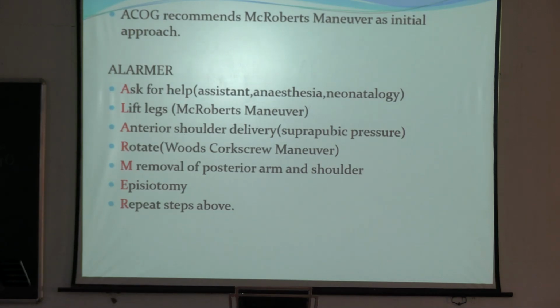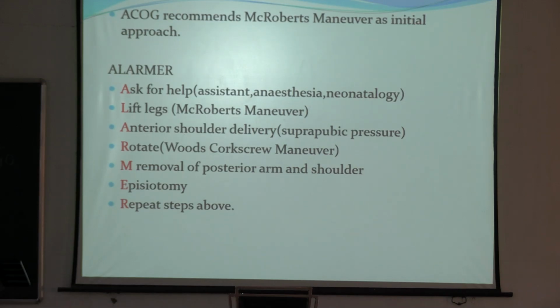Ask for help: you will ask the seniors, the pediatrician, and the anesthetist. Then you will lift the legs, that is the McRoberts maneuver. You will give suprapubic pressure for the anterior shoulder delivery. Then you will do Wood's corkscrew maneuver, that is, rotate the fetal shoulder. Then removal of the posterior arm and shoulder. The episiotomy should be extended, and if not delivered, we will repeat the above steps.